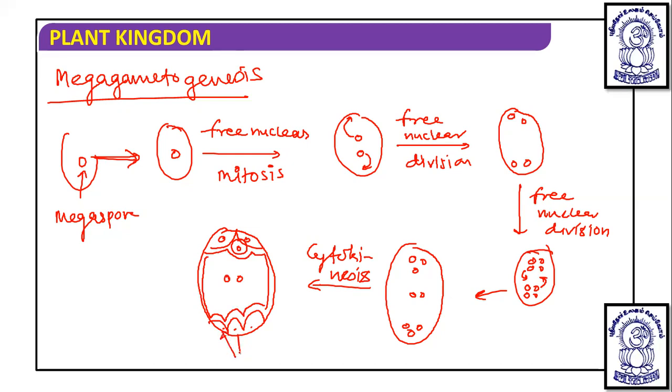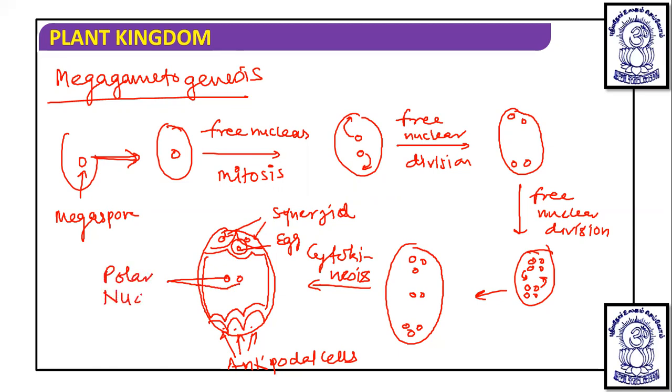So these are the three antipodal cells. These are the two synergids and this is the egg. And these are the two polar nuclei which are present in the central cell.